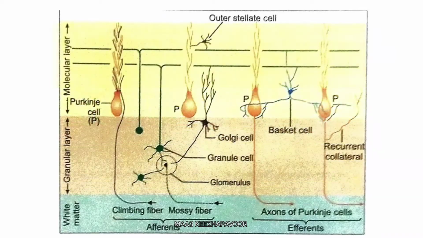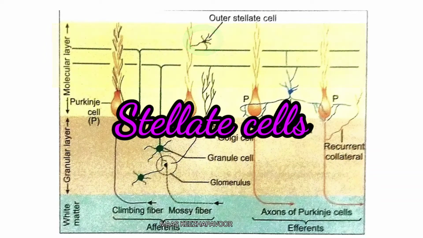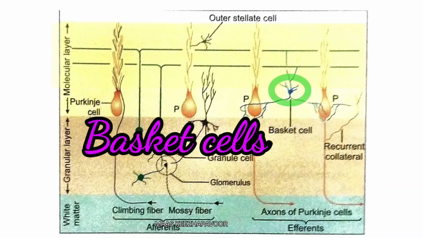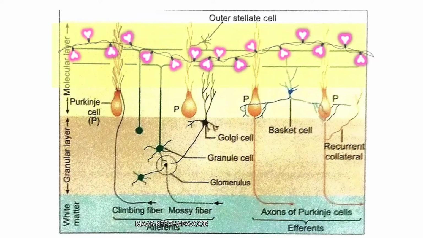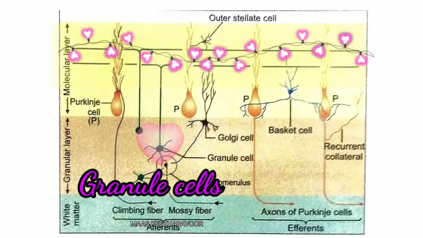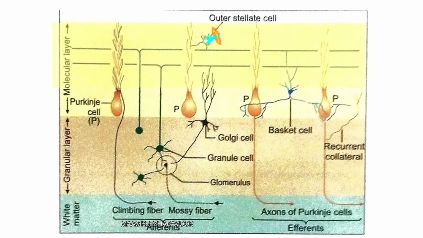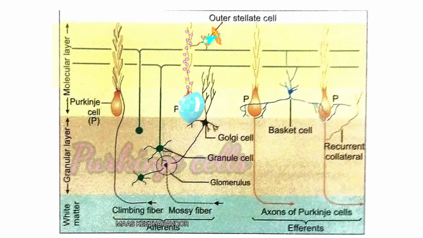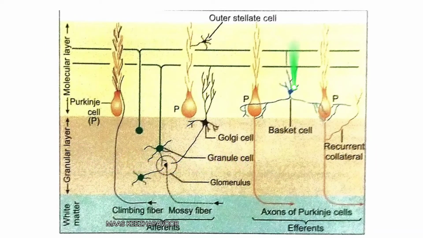The molecular layer contains two types of cells: stellate cells in the superficial part and basket cells in the deep part. The dendrites of stellate cells synapse with parallel fibers of granule cells of the granular layer, and their axons synapse with dendrites of Purkinje cells of Purkinje layer.